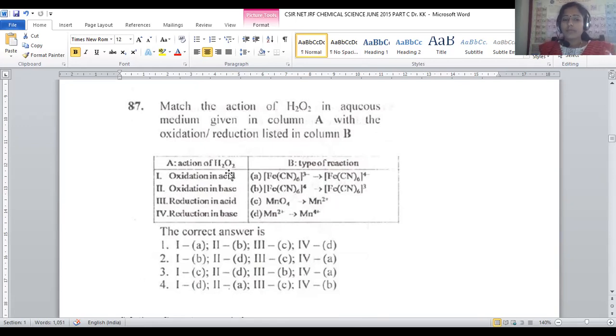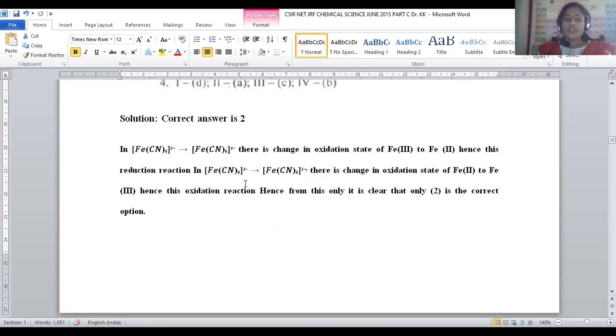But we have to map where it is working like an oxidant with acid, where it is working like a base with oxidation process, reduction of acid, reduction of base. So we have to map all these. Oxidation of acid. Let us go one by one.